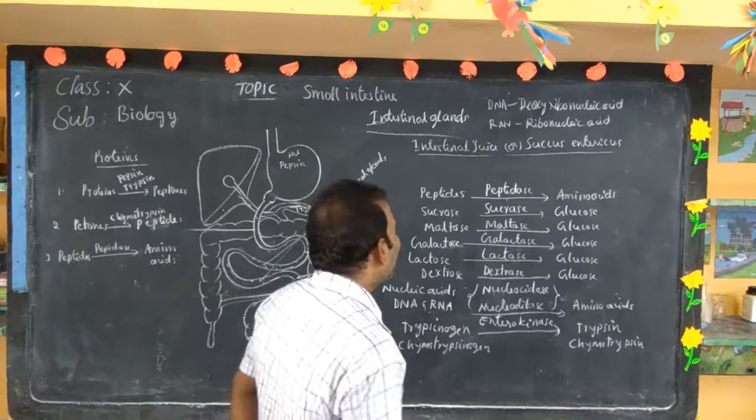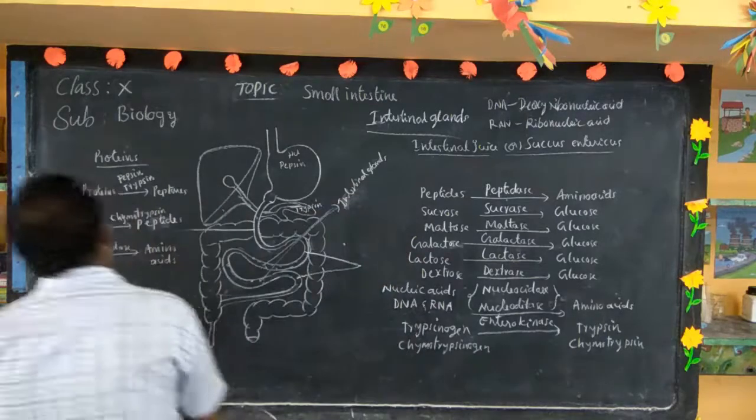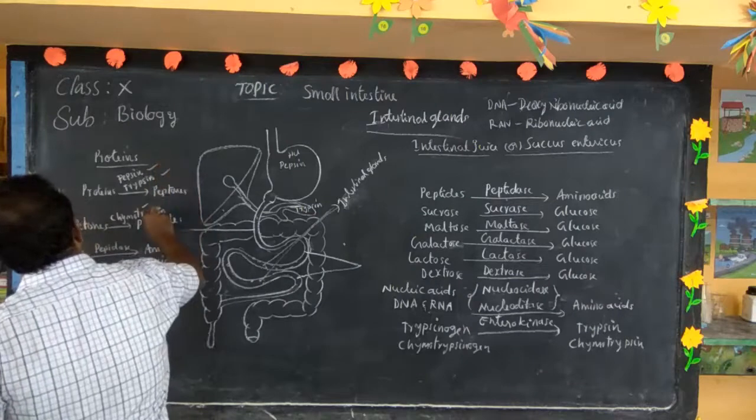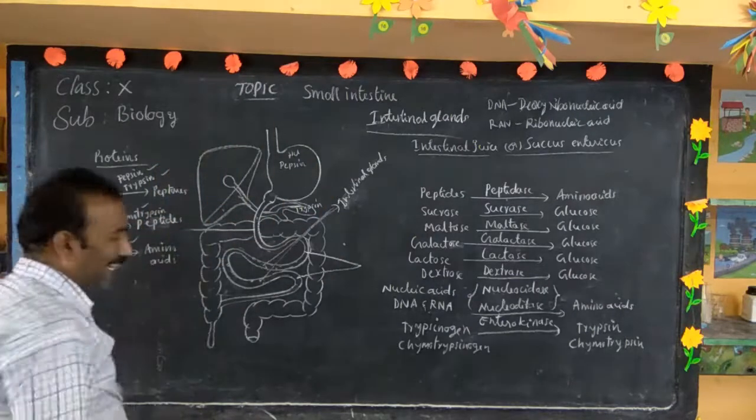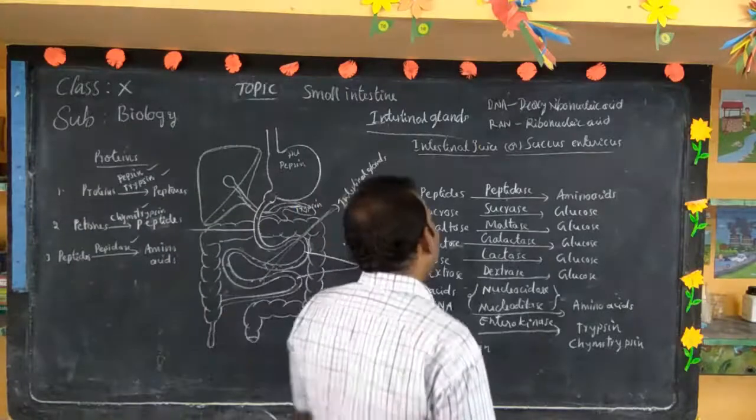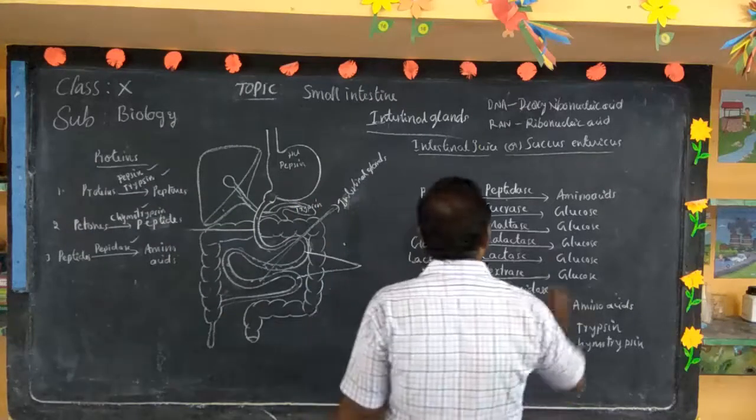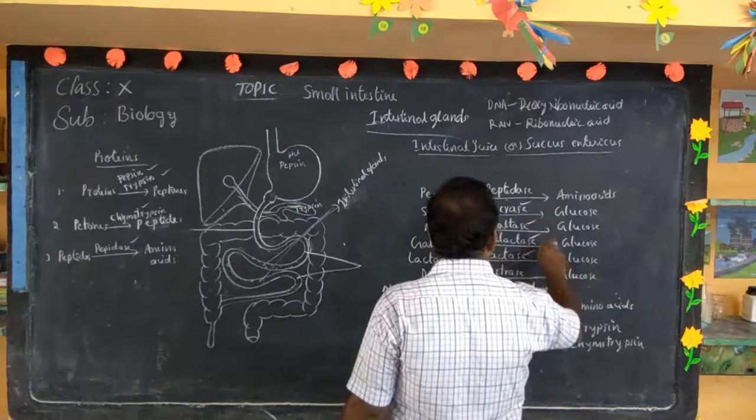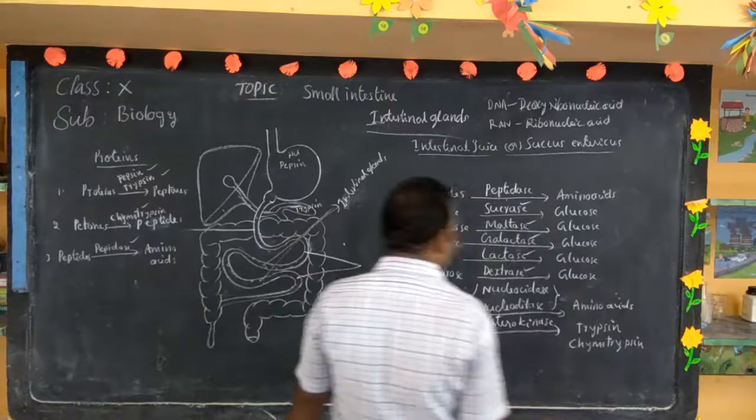What enzymes act on the proteins? Pepsin, trypsin, chymotrypsin, peptidase. Four enzymes act on the proteins. What are the enzymes that act on the carbohydrates? Sucrase, maltase, galactase, lactase, dextrase.